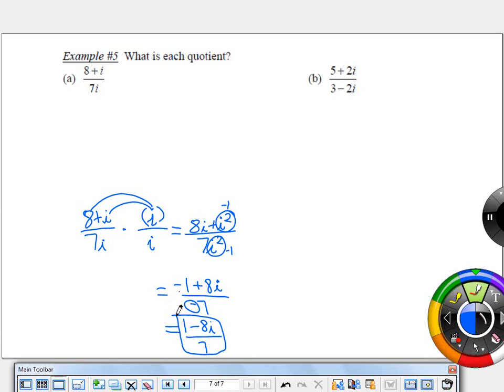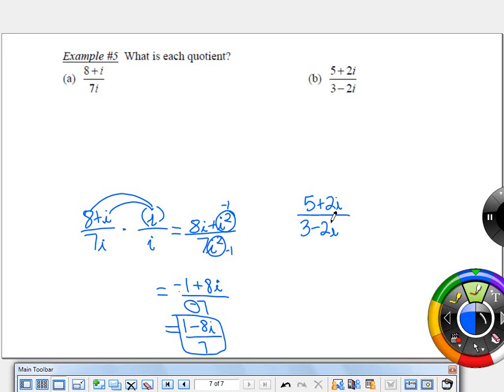So what about part B? Can I just multiply by i? No, that would help the 2i. It would all of a sudden be 2i squared, and that part would be real. But then the part that was real, the 3, would now be 3i, and it would be imaginary. So how do you take something that has a real and an imaginary part? What can you multiply it by so that it becomes completely real? Savannah? 3 plus 2i. Good.